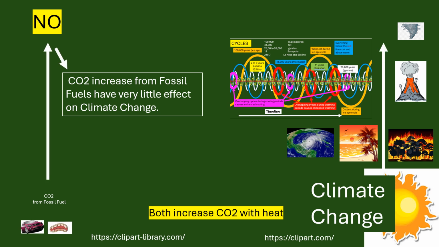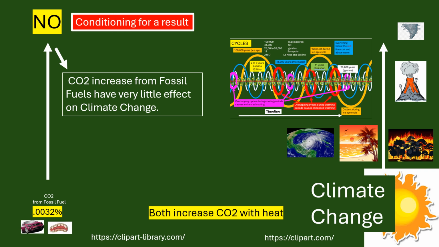I believe if I say it enough different ways that one of them will stick to you. For instance, now we're saying cars and breathing out and a little deforestation by humans controls the environment. It controls all these huge cycles, the volcanoes, the tornadoes, the hurricanes, the fires, the ocean, the sun. Give me a break. Think about all this. Do we control these things? I think not. Hopefully you people will wake up and see this. We are being lied to.